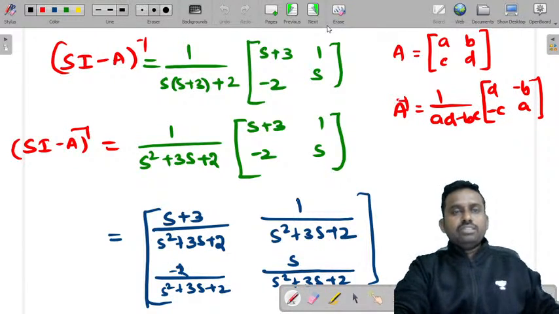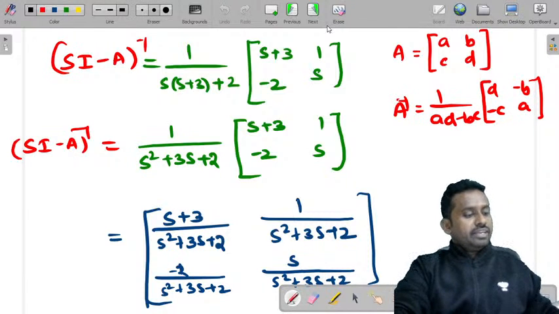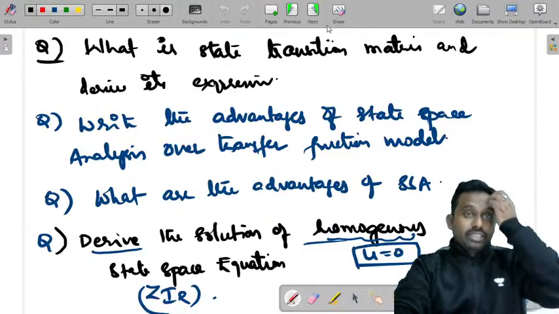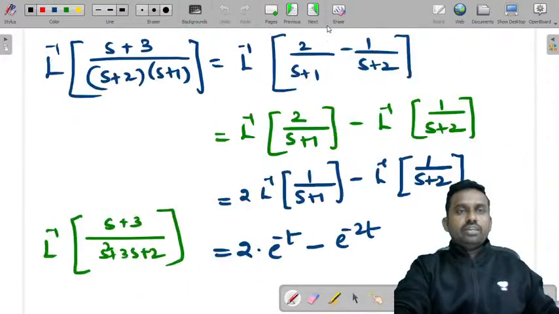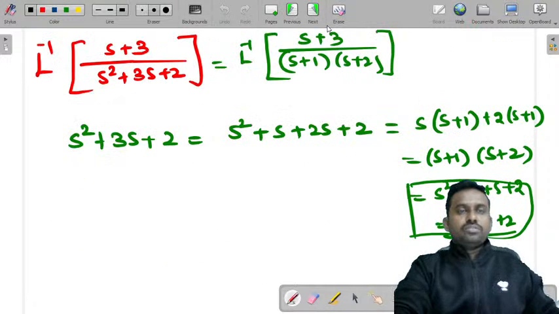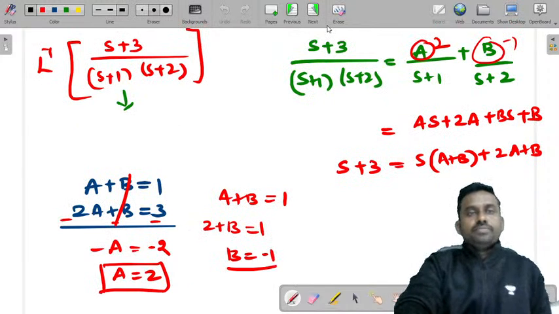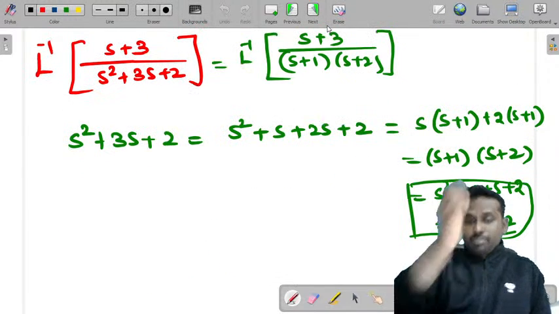(SI minus A) inverse. Then we try to find the phi of t, and phi of t is found something like this. I'll just show you. Yeah, these are things that we have used to find phi of t. Inverse Laplace transform.